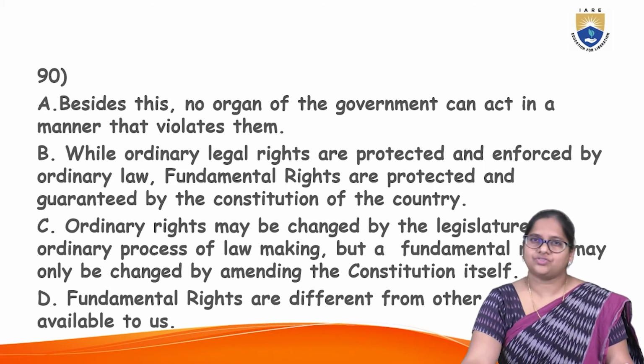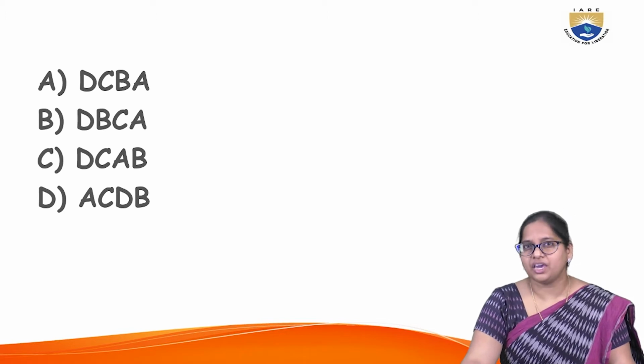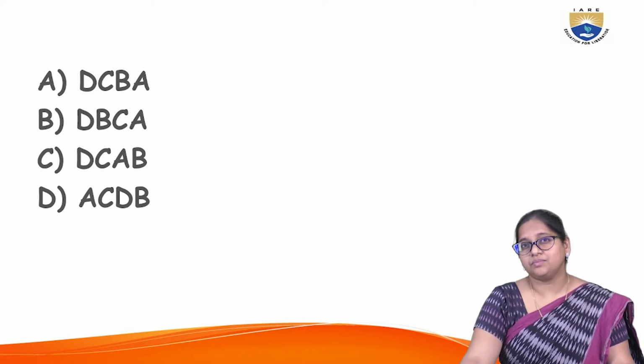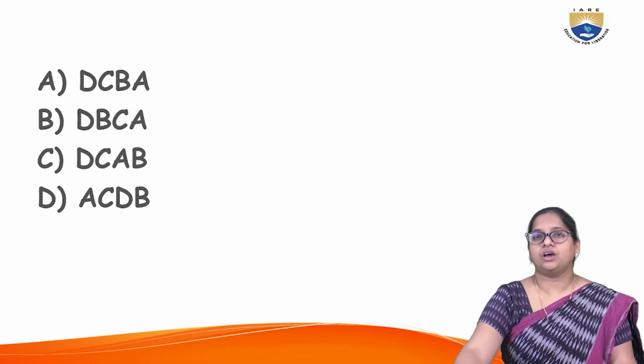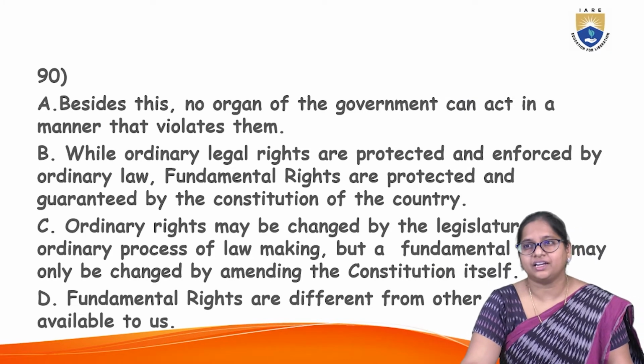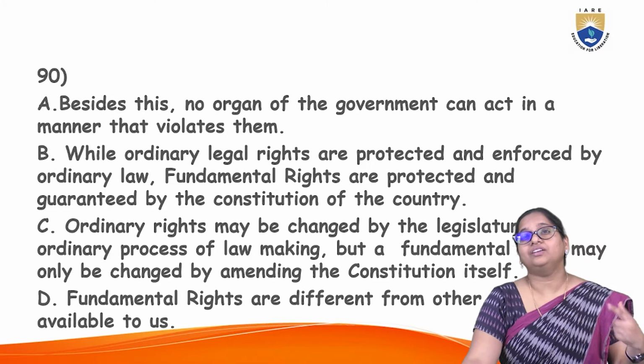Now how can you really structure it? The options given are: option A, DCBA; option B, DBCA; option C, DCAB; option D, ACDB. Now, how do you really understand it? You have to look for the introductory line. Fundamental rights are different from other rights available to us.